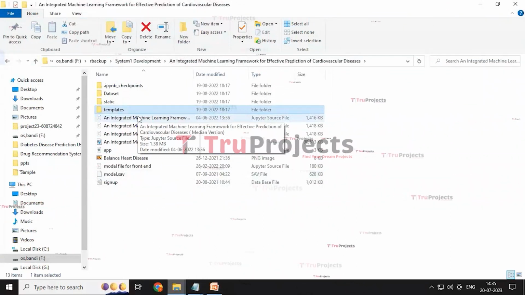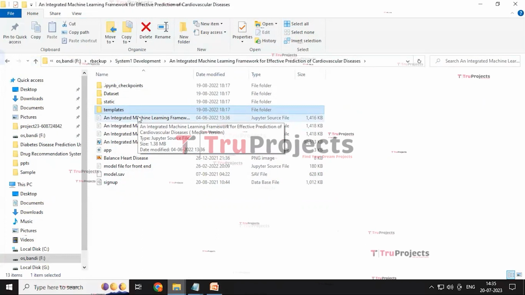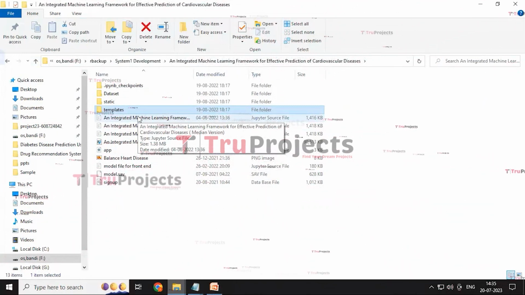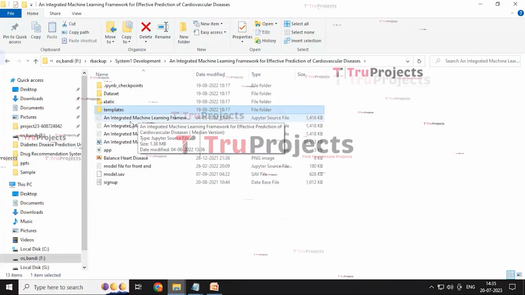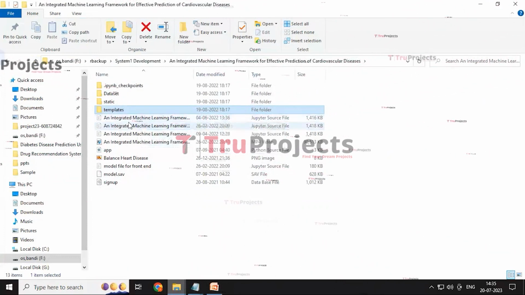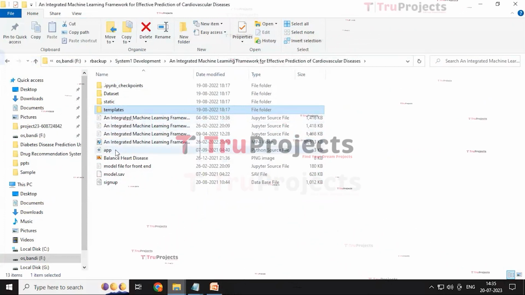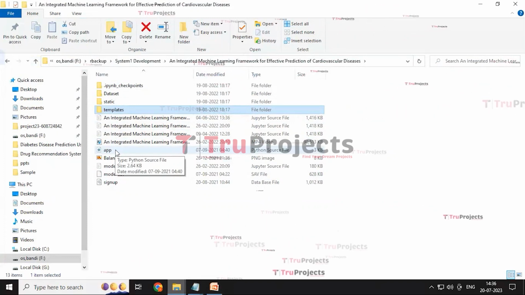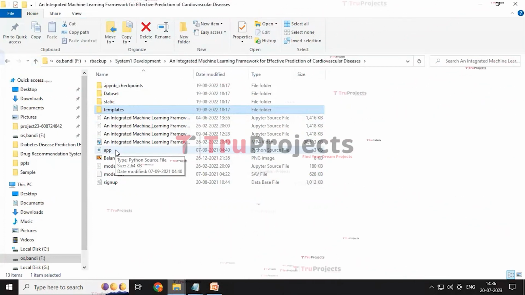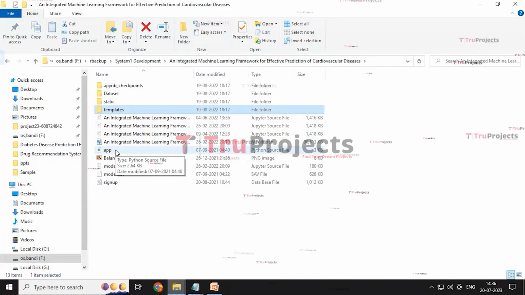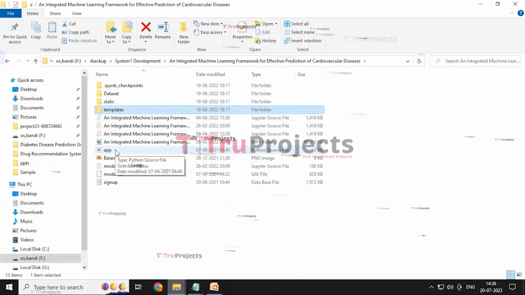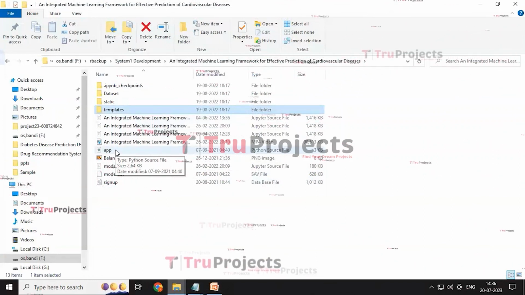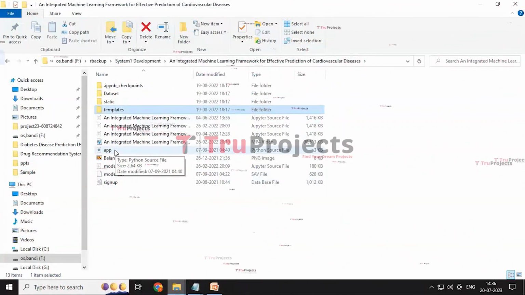It likely contains the combination of code, graphs and output all in one place. It allows the user to write and execute code in individual cells, making it a popular choice for data science. And app is a Python file that likely contains the front-end logic. It includes the code written in Python that handles the server-side operations such as processing the user request, interacting with the database, and generating the dynamic content to be rendered in the HTML template.